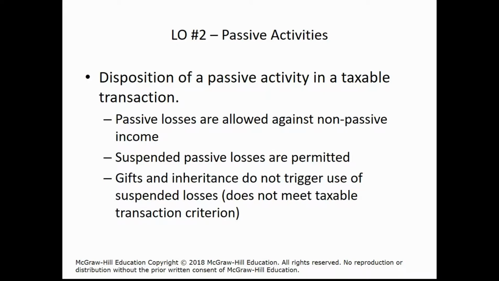So yes, passive losses are always allowed against passive income, assuming you've passed the at-risk rules test we talked about earlier. And then any suspended passive losses are permitted. So for example, if you have suspended passive losses from a previous year, you can deduct that against passive income in the current year. And gifts and inheritances do not trigger the use of suspended losses. So you can't take suspended losses against any gifts you're reporting as income or inheritance because it's really not a transaction event.